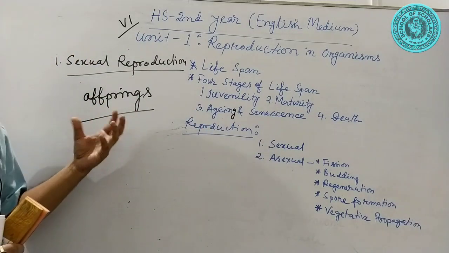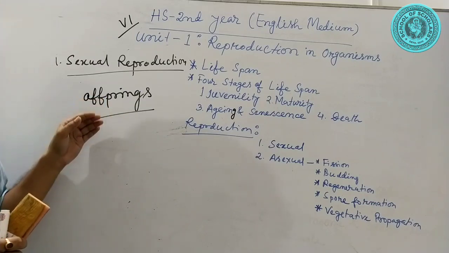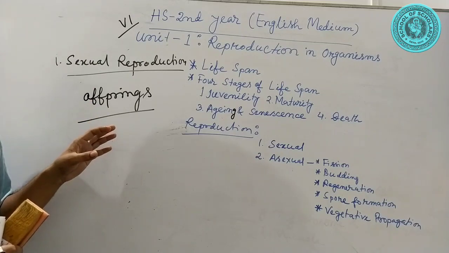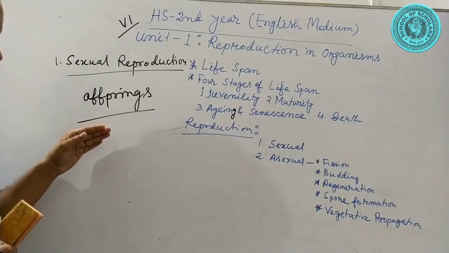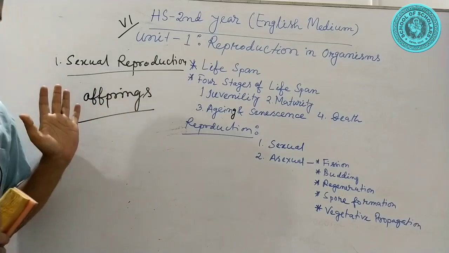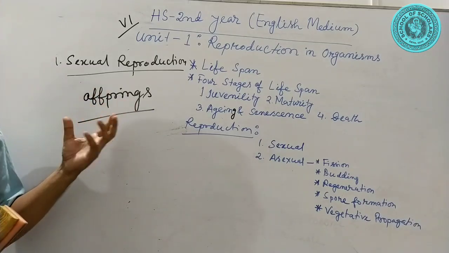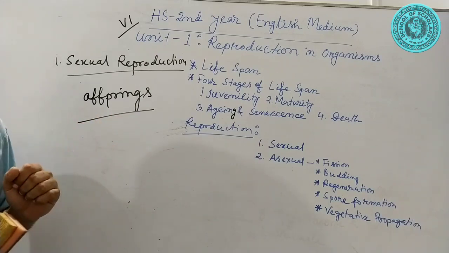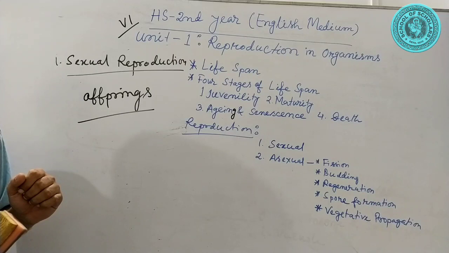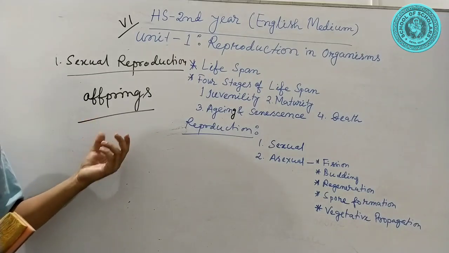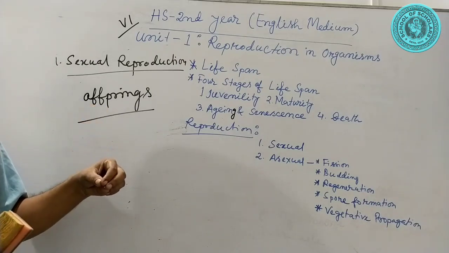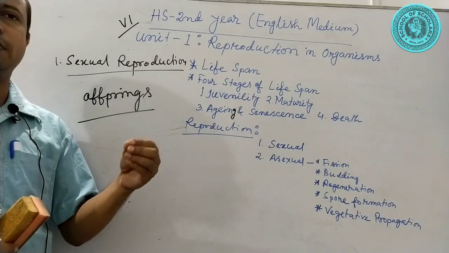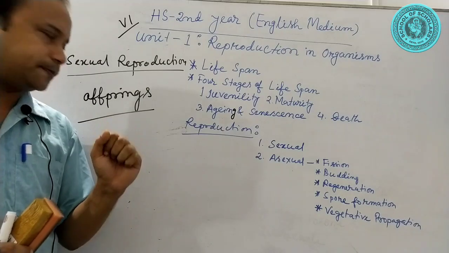Therefore, they are not male nor female, but they are capable of sexual reproduction. In higher organisms, the animals are generally bisexual. That means there are distinct male organisms with male gonads, testis, and female organisms with female gonad, ovary.